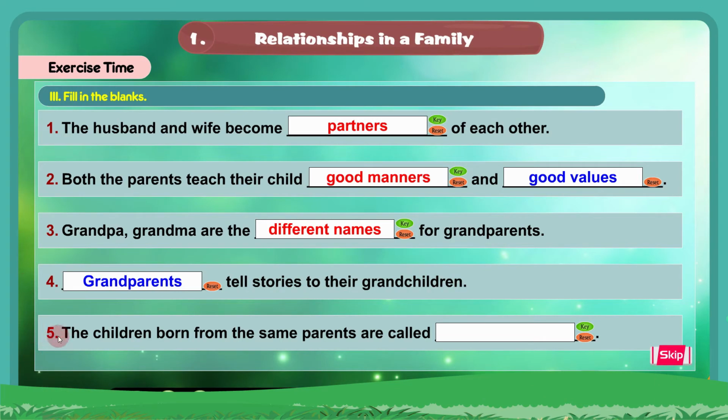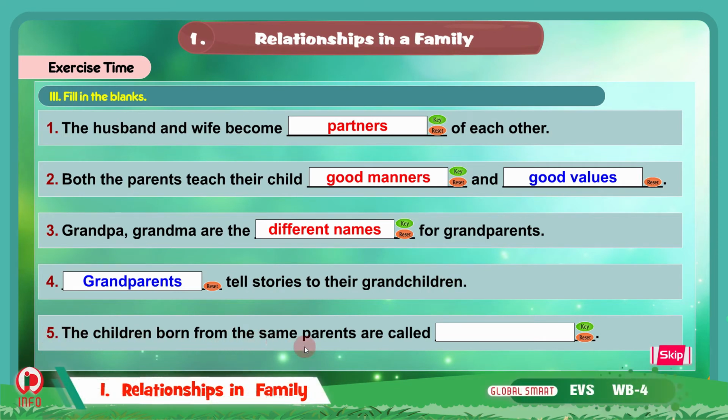Now the fifth one, the children born from the same parents are called siblings. The children born from the same parents are called siblings. So we will write here siblings. This is the correct answer. So with this we completed the fill in the blank section under exercise time.